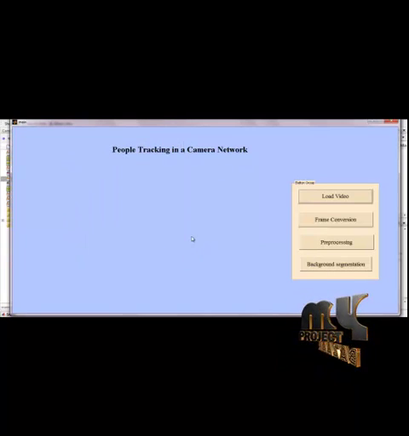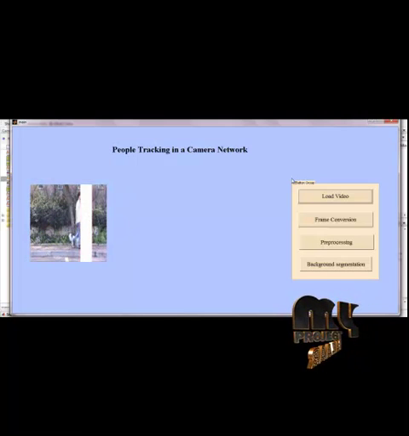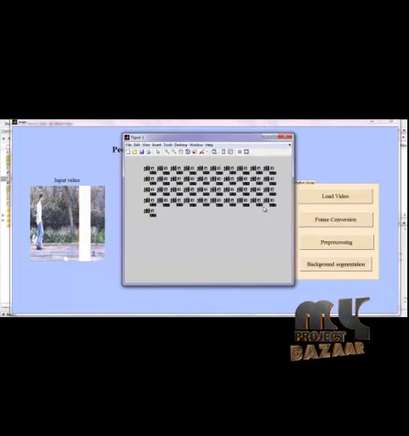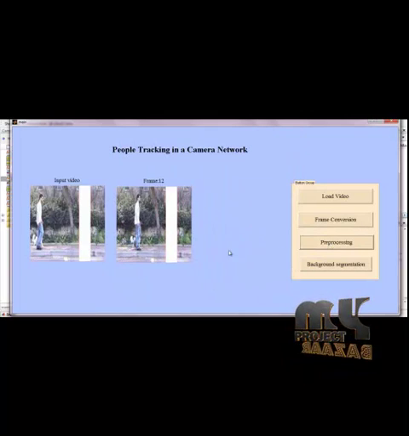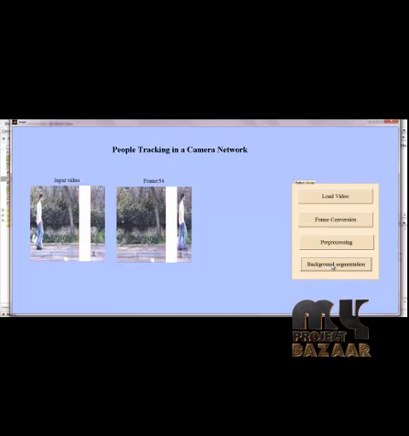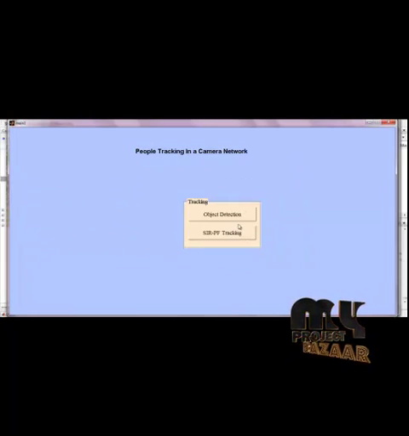When we select this video, the video will be played here and it will be converted into frames. On clicking frame conversion, the video is converted into frames and the results are shown here. Then we apply pre-processing to the input video frames. Here we are using a Gaussian filter in order to remove the noises from the frames. Then we are segmenting the background region from the input frame in order to extract the foreground objects alone. So the foreground regions are extracted and the next window will open.